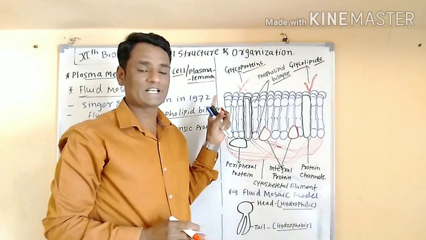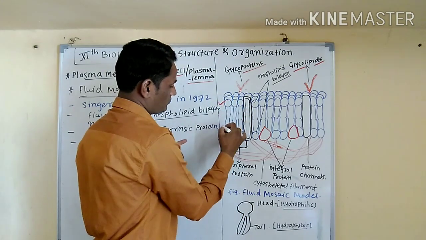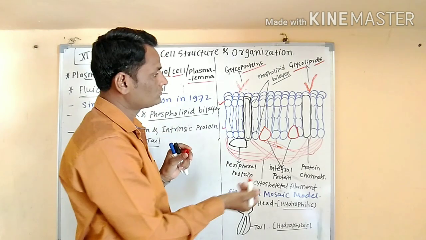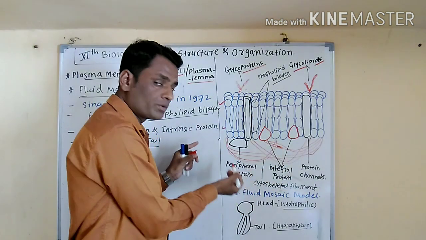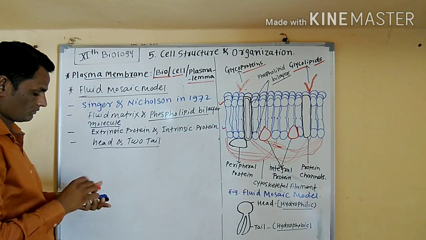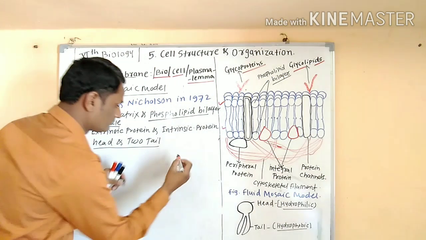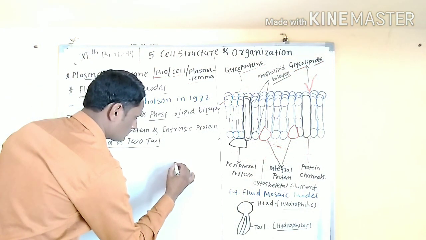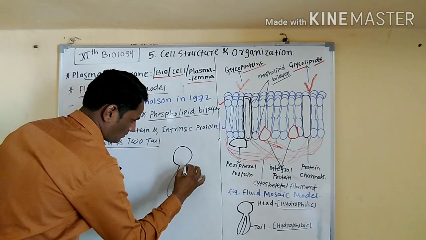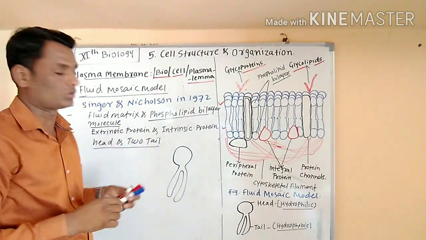The fluid mosaic model consists of phospholipid bilayer molecules. This is a phospholipid bilayer. Bi means two layers. The phospholipid bilayer molecules consist of head and tail. This is a phospholipid molecule, only one molecule, not a bilayer.